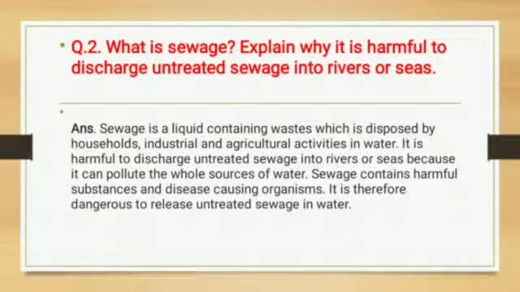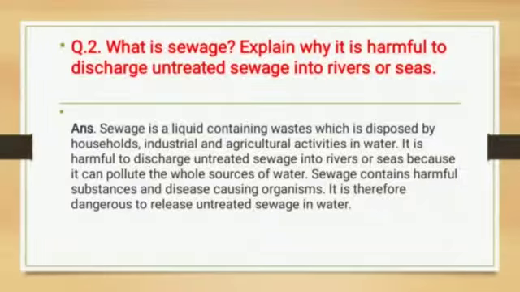Now question number 2. What is sewage, and explain why it is harmful to discharge untreated sewage into rivers or seas. First of all, what is sewage? In the explanation I told you, and in the fill in the blanks also, we just learned this. Sewage is a liquid waste. It means sewage is a liquid containing waste, disposed by houses, industries and agricultural activities. In these activities some liquid waste is there.